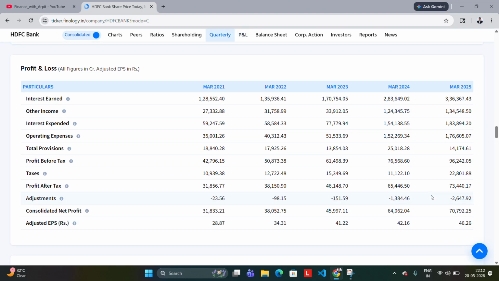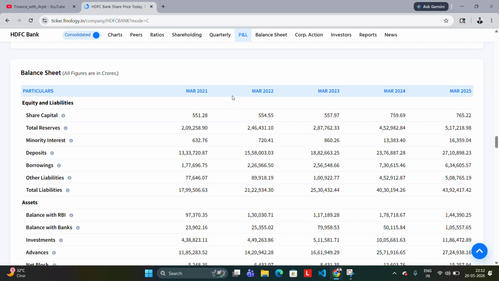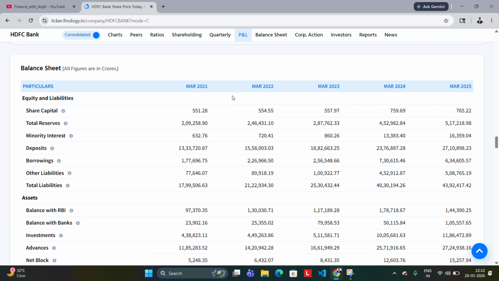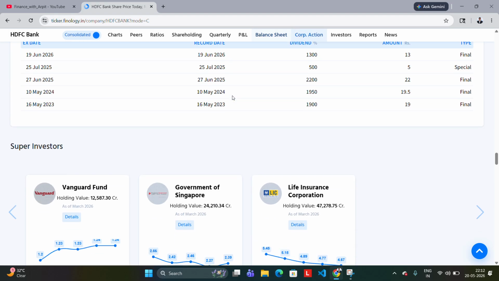Here is the yearly result, or yearly profit and loss statement, that we can see. We should see operational, but we will see the profit after tax. It has more than doubled in the last 5 years. So it's a great thing about this bank. And still, in 5 years, the price has moved almost only 2%. That is the least we could expect from these blue chip companies.